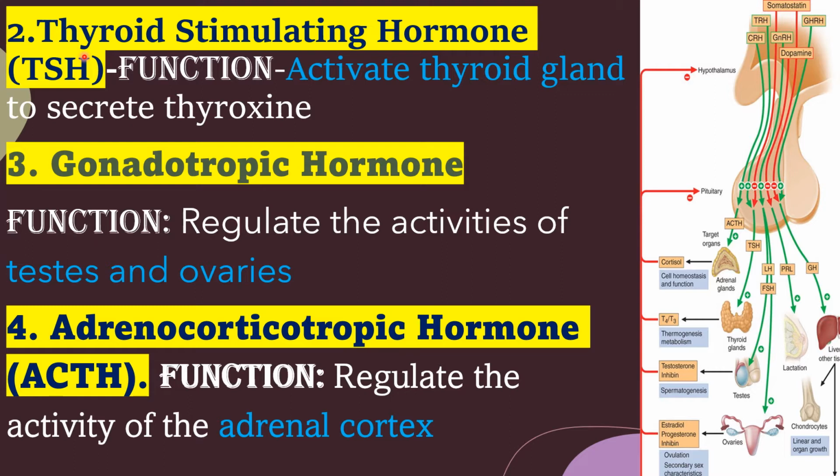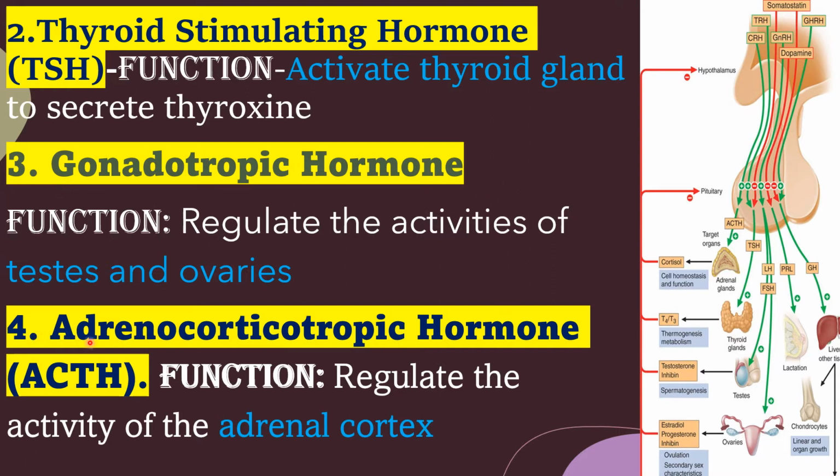Another hormone produced from the anterior pituitary is thyroid stimulating hormone or TSH. What is the full form of TSH? Thyroid stimulating hormone. What is the major function of TSH? The name itself we can find out. It activates the thyroid gland to secrete thyroxine. The next type of hormone is gonadotropic hormone. Gonadotropic hormone will regulate the activities of testes and ovaries. It is produced from the anterior pituitary.